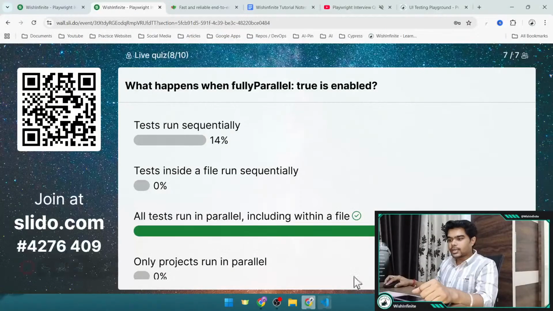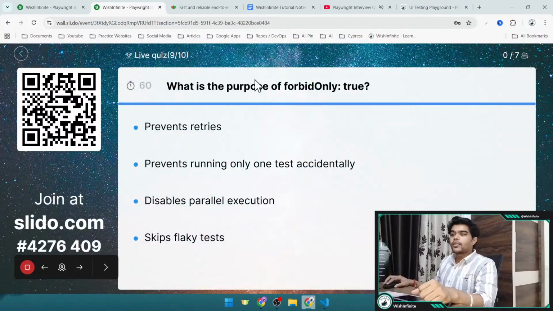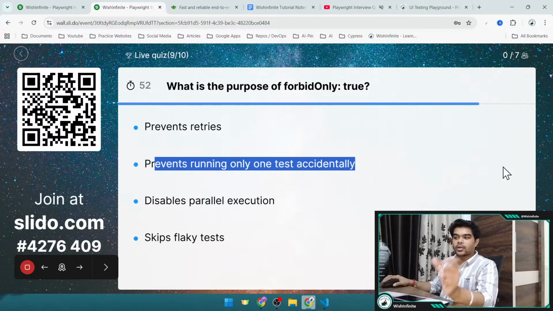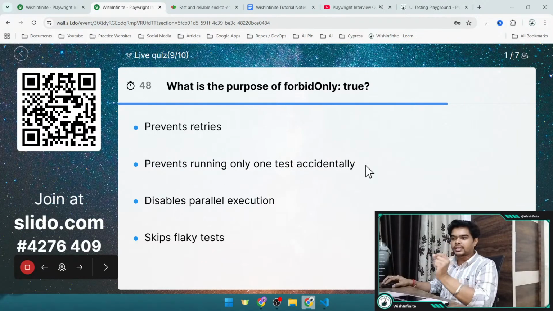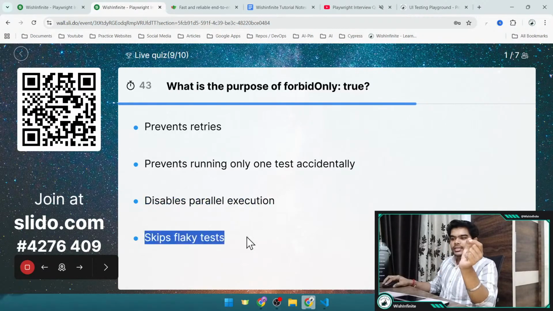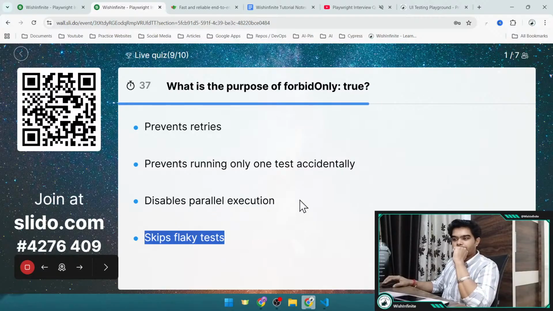Okay, now let's go to our second last question. What is the purpose of forbidOnly: true? This is the key, and true would be the value. Option A is prevent retries, option B prevents running only one test accidentally, option C is disable parallel execution, and option D is skip flaky tests. You can try to select the correct answer.